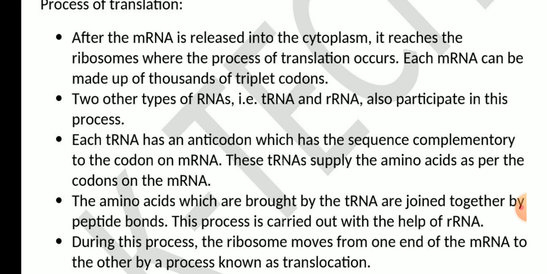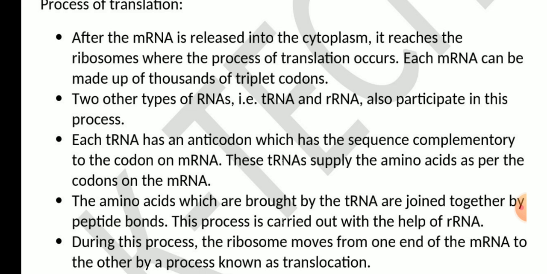After the mRNA is released into the cytoplasm, it reaches the ribosome where the process of translation occurs. Each mRNA can be made up of thousands of triplet codons. Two other types of RNAs, that is tRNA and rRNA, also participate in this process. Each tRNA has an anticodon which has the sequence complementary to the codon on mRNA.